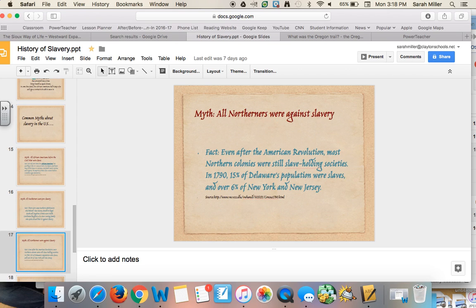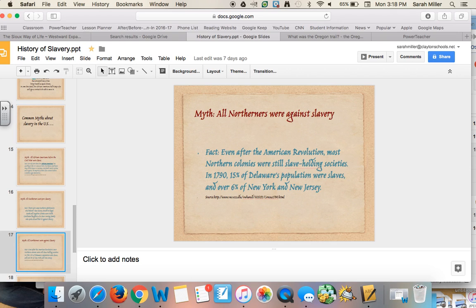Myth: all Northerners were against slavery. Even after the American Revolution, most northern colonies were still slaveholding societies. In 1790, 15% of Delaware's population were slaves, and over 6% of New York and New Jersey were slaves.